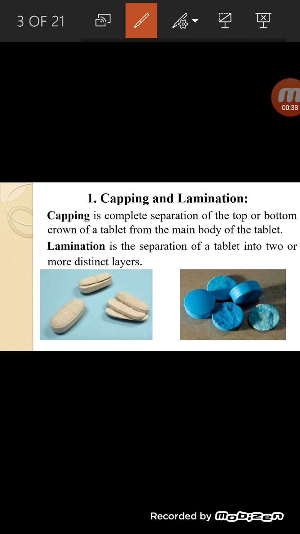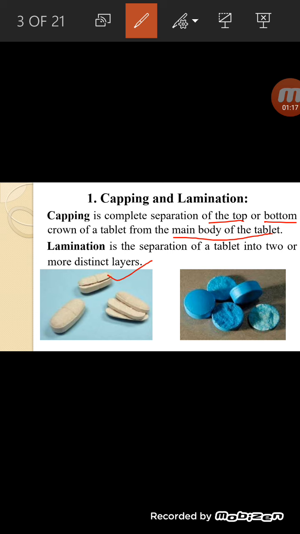First one is capping and lamination. Sometimes fractures are observed at the top of the tablets, and these fractures are responsible for the separation of the top or bottom crown of the tablet from the main body of the tablet. That is capping. In this image, this tablet shows the capping problem.